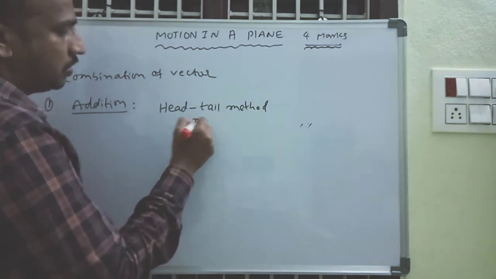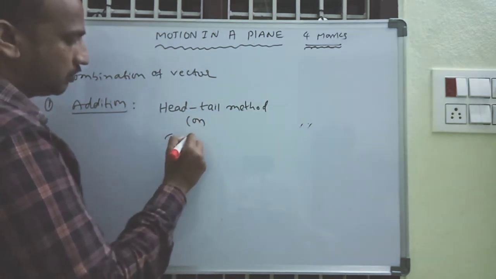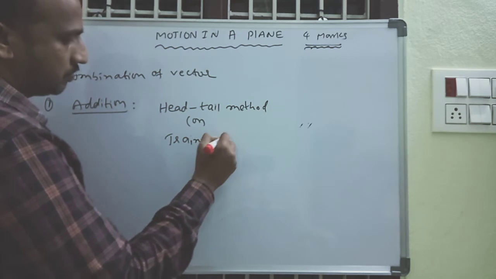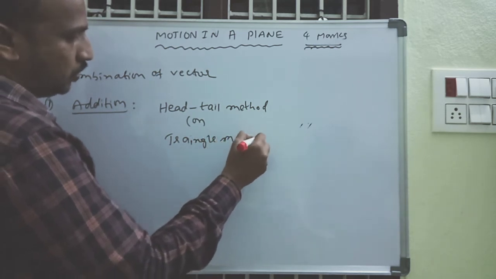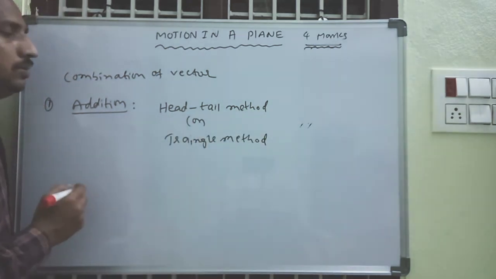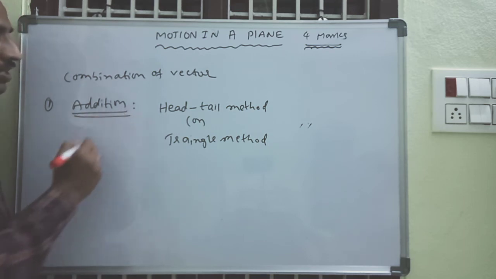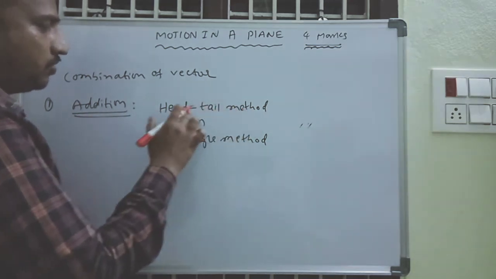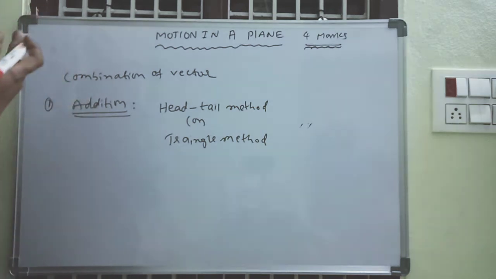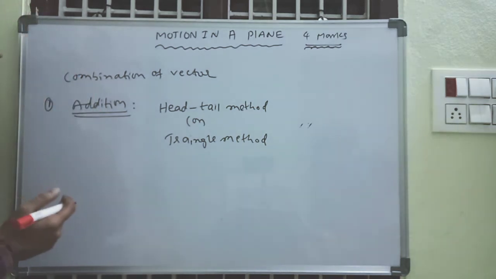It is also called the triangle method. So by using vector addition, we are using this method, the head to tail method or triangle method.